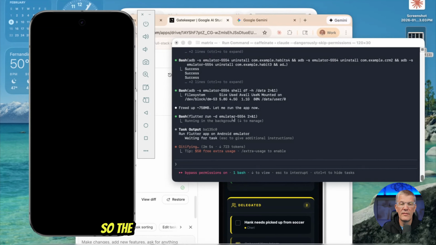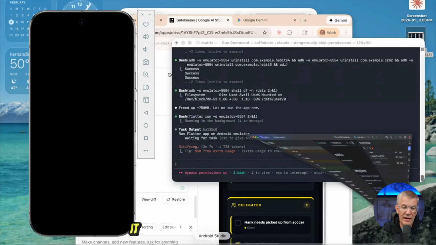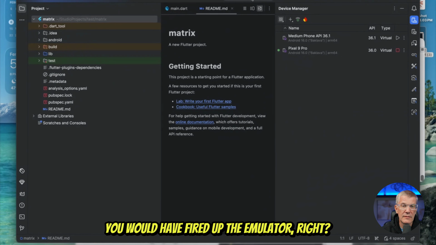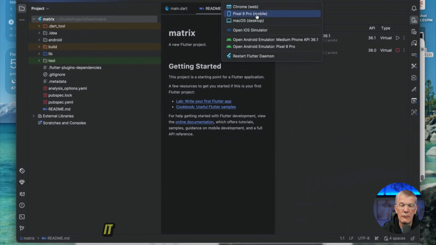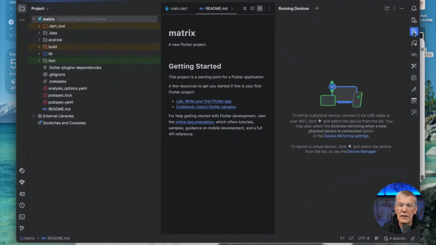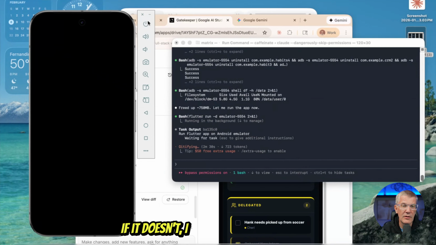So the other way, like I said, we could have run it was back in Android Studio. You would have fired up the emulator, right? And then we would have gone over to here. It would have shown the emulator, the Pixel 9 Pro, and then running devices. And we could have run it right there. So let's see if this one runs it. If it doesn't, I'm going to just run it myself.